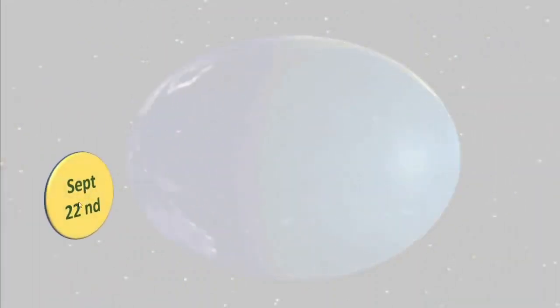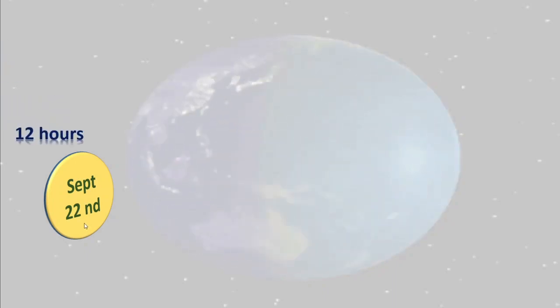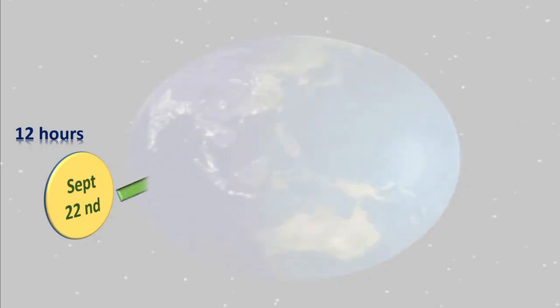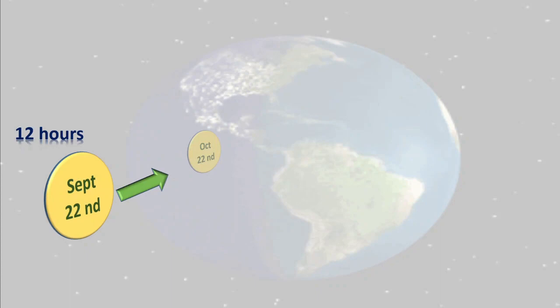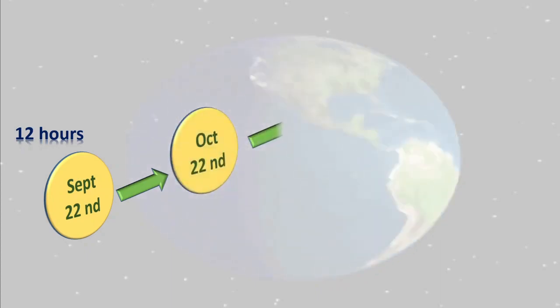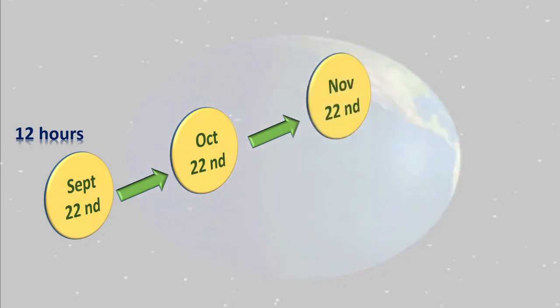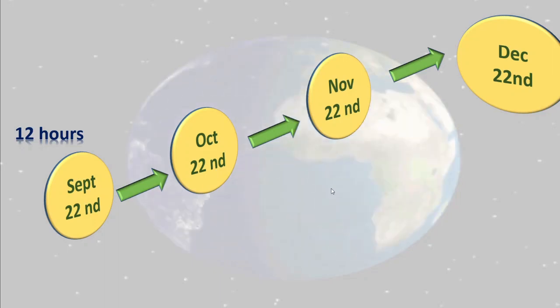Now, see here again. Now we will start from September 22nd. Again, it has 12 hours daytime and 12 hours night time. From September 22nd, the next month is October 22nd, correct? From there, the next month is November 22nd. And the next month is December 22nd. Same date we have taken to understand this easily.